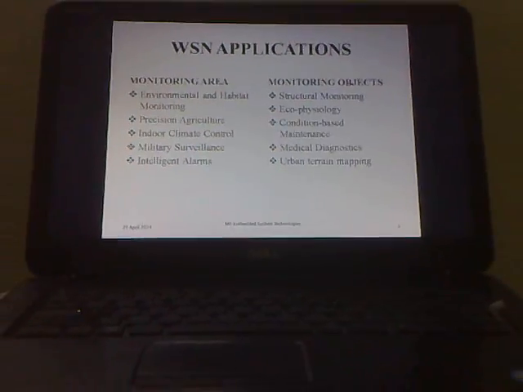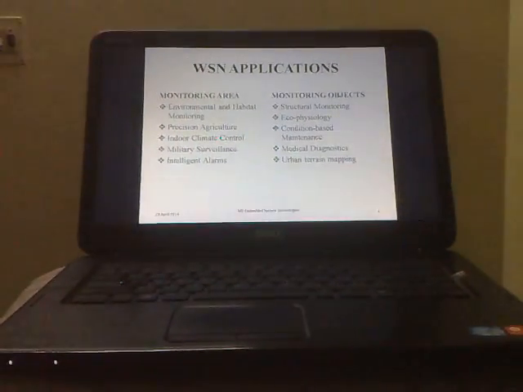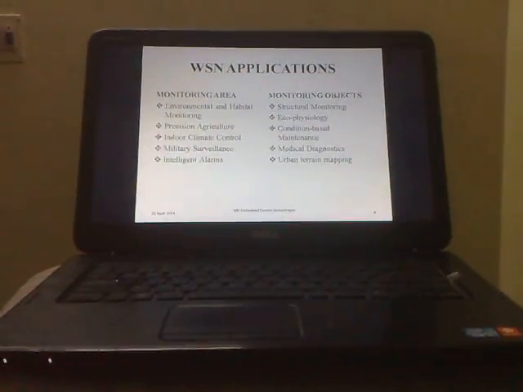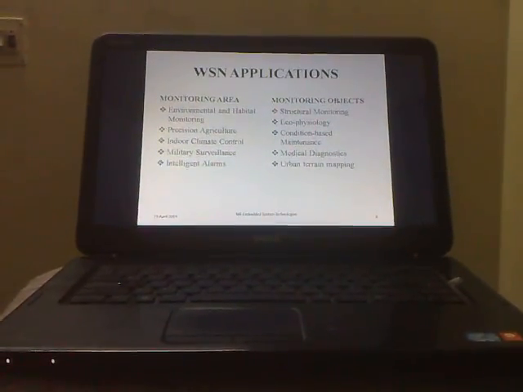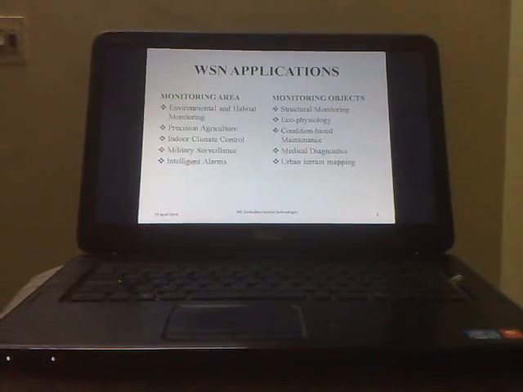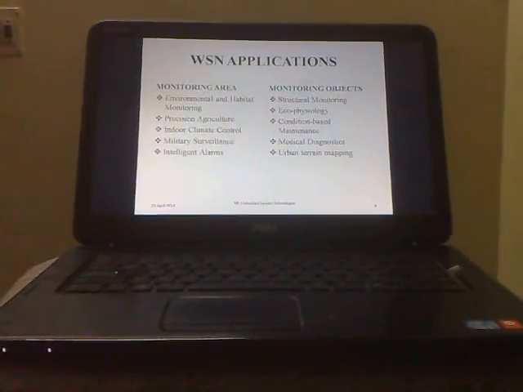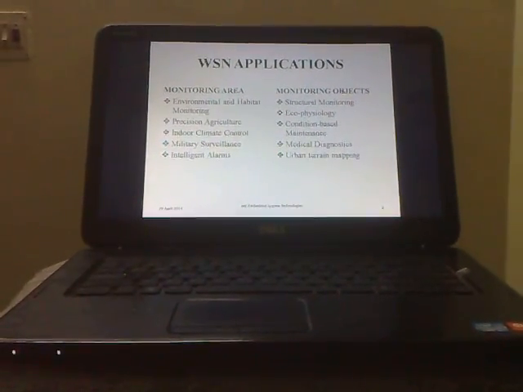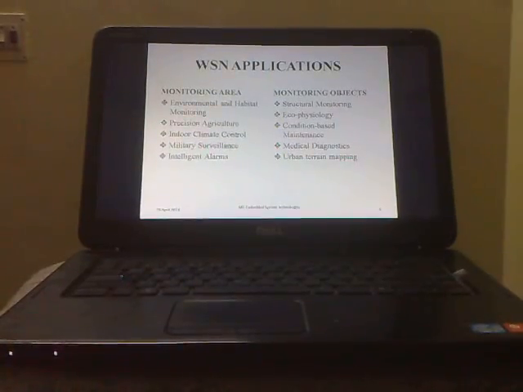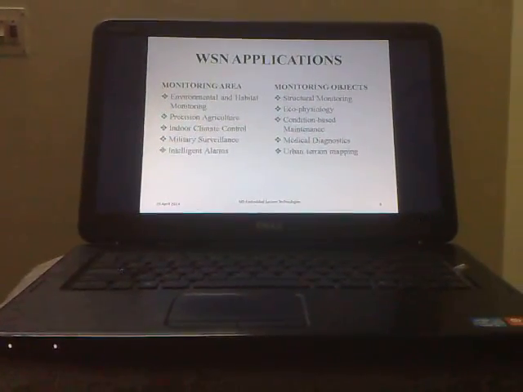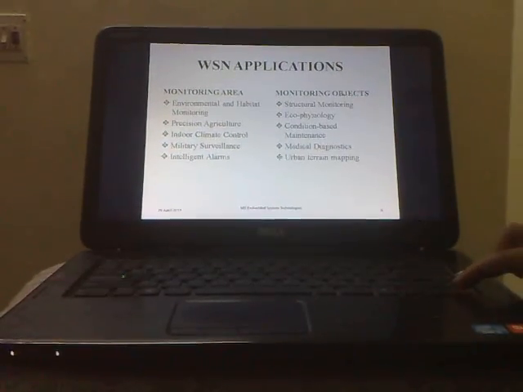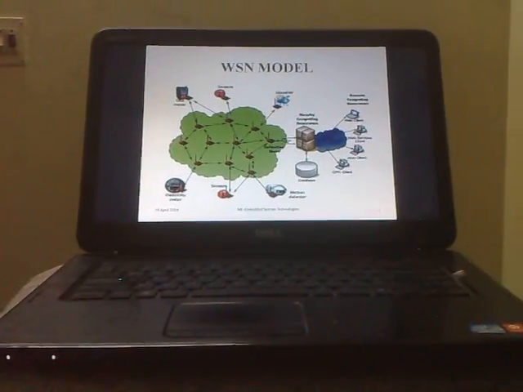Wireless applications. These wireless sensor networks have wide applications in monitoring area, monitoring objects or both. Monitoring area means environmental and habitat monitoring, precision agriculture, indoor climate control, military, intelligent alarms. Monitoring objects includes structural monitoring, eco-physiology, condition-based maintenance, medical diagnosis and urban mapping. This is the WSN model.